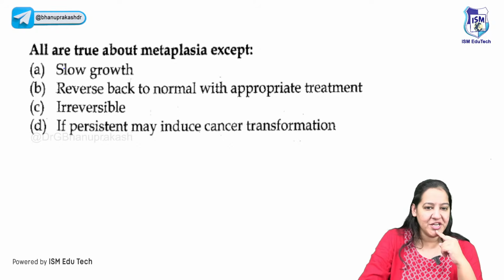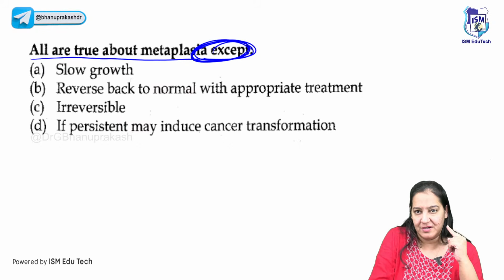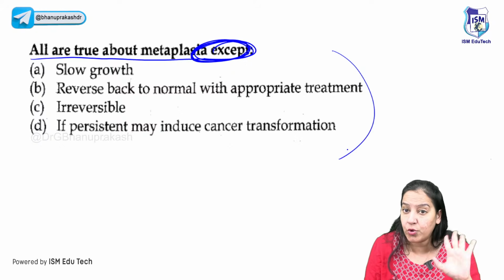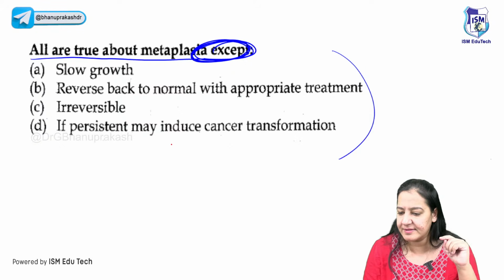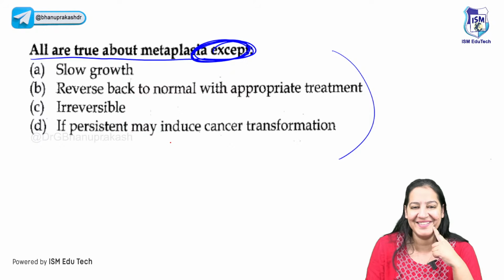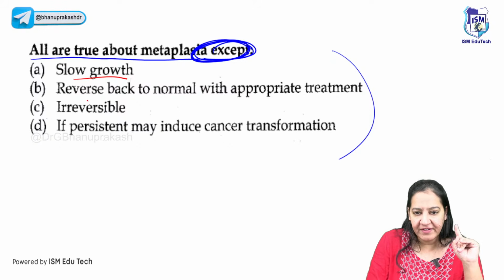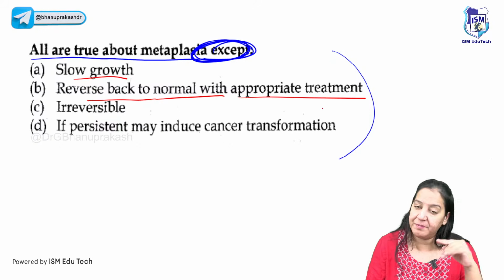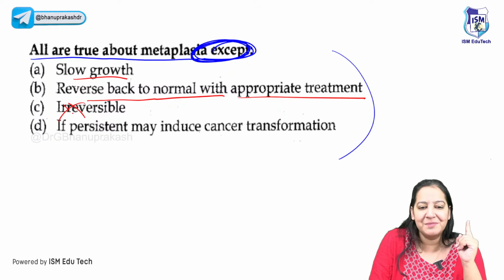All of the following are true regarding metaplasia except. So one of the following is not true regarding metaplasia. Pick that option. Can you tell me what is the correct answer here? Yes, Divya, you are the first one. Very good. So slow growth, yes, all adaptations are very slow. Reverse back to normal with appropriate treatment, yes. Once you remove the stress, they will revert back to normal. But no, irreversible is wrong.